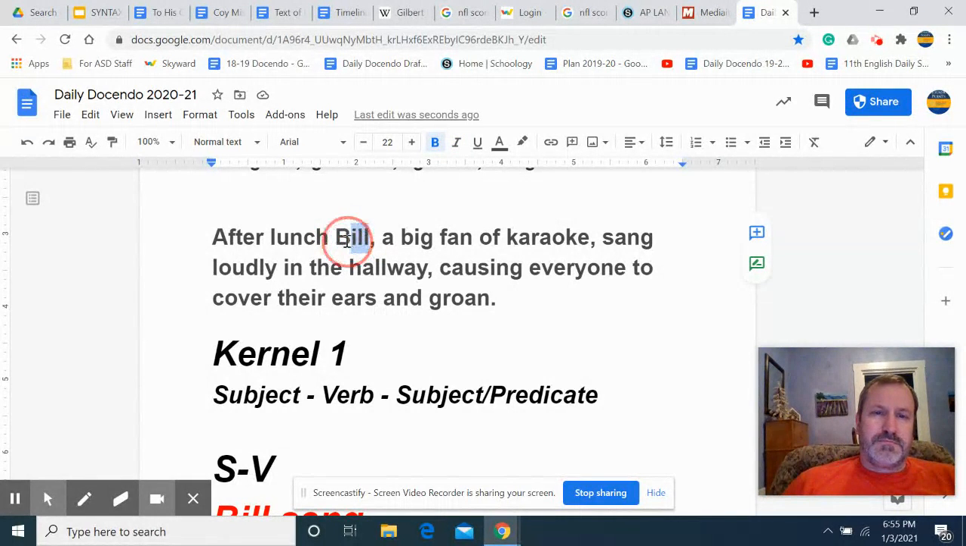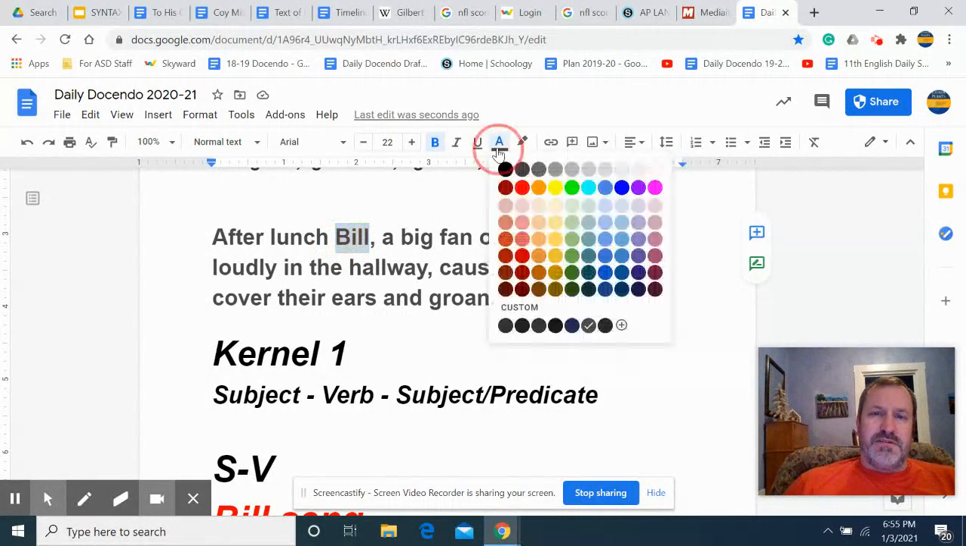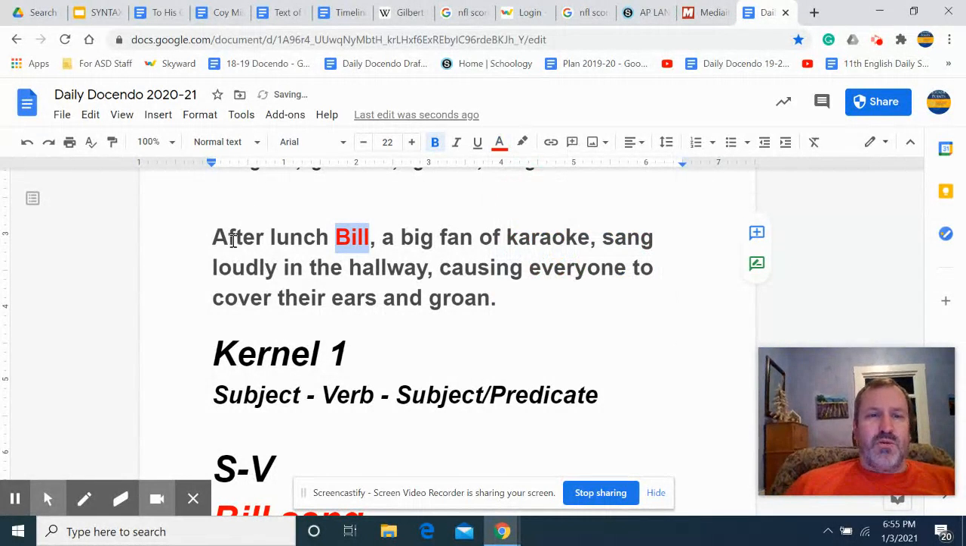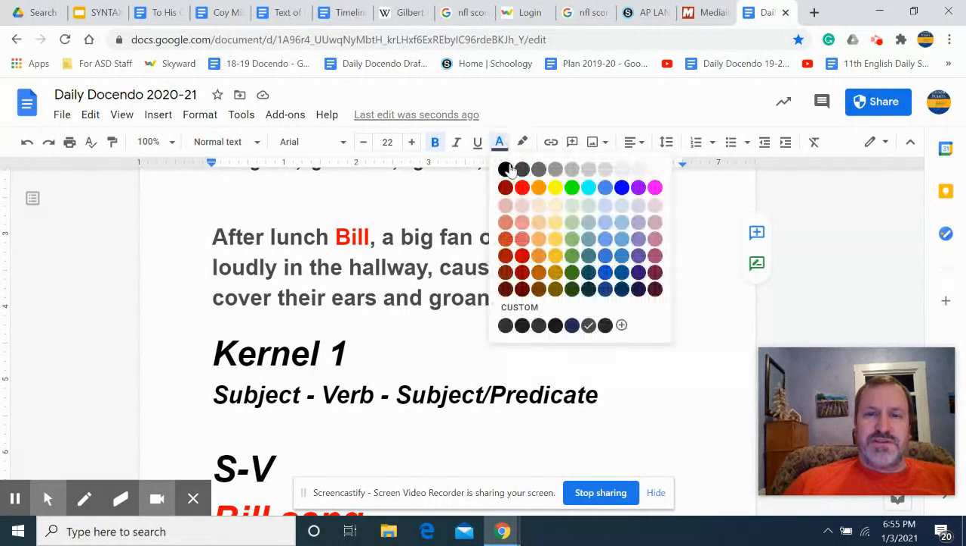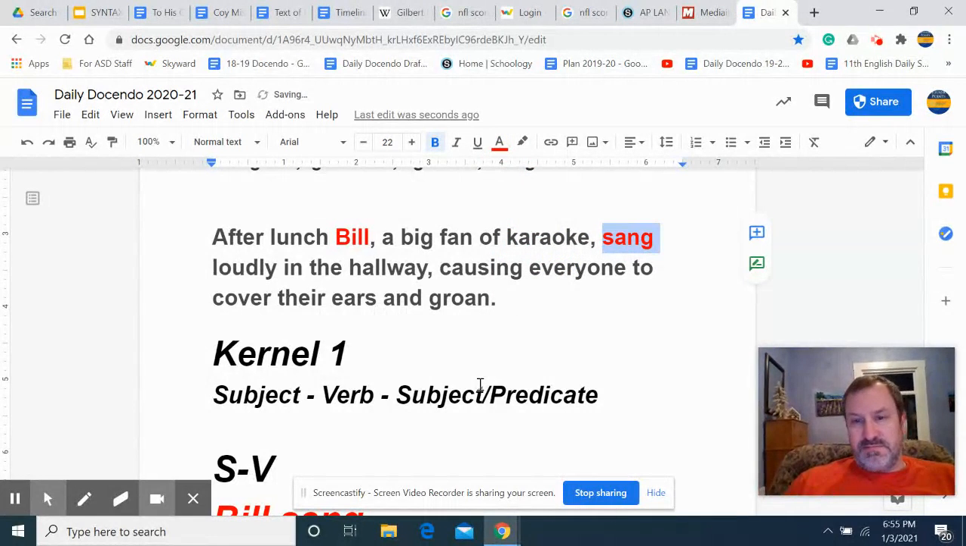So let's highlight Bill as the subject. We could get rid of after lunch. That tells us when. And what else would we need here? We'd need a verb, wouldn't we? After lunch, Bill sang. Now ask yourself, if we had just that, Bill sang, would that be a sentence? Yes, it would. A subject and a verb.